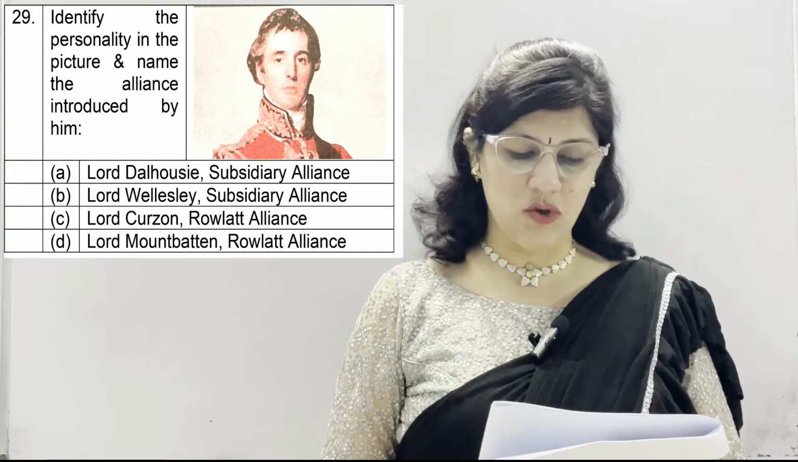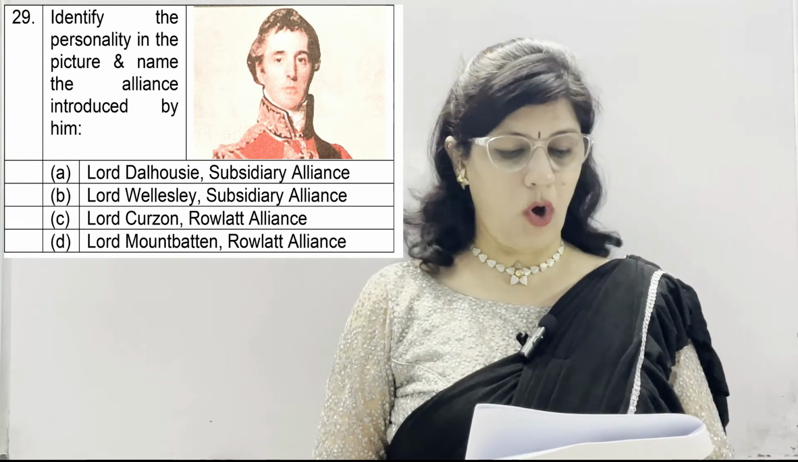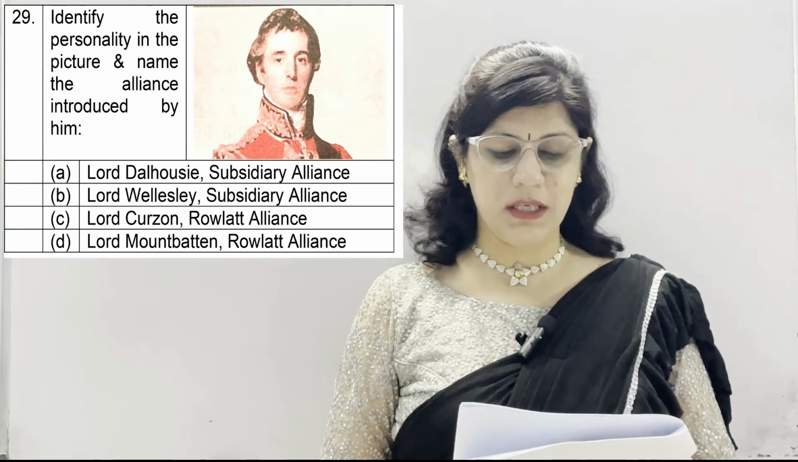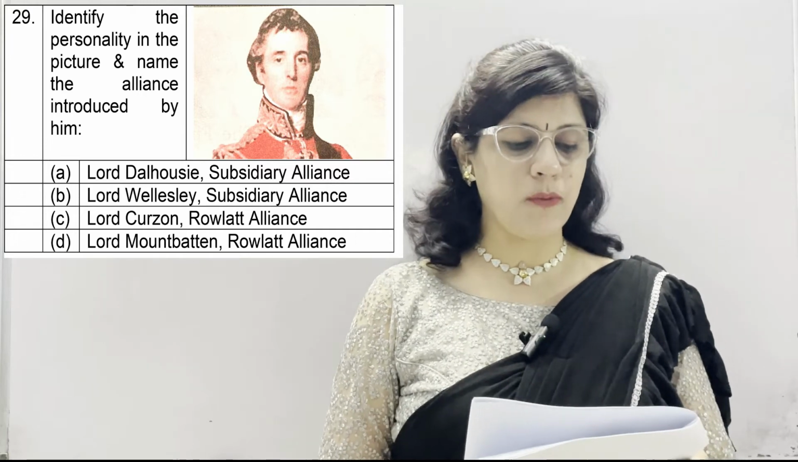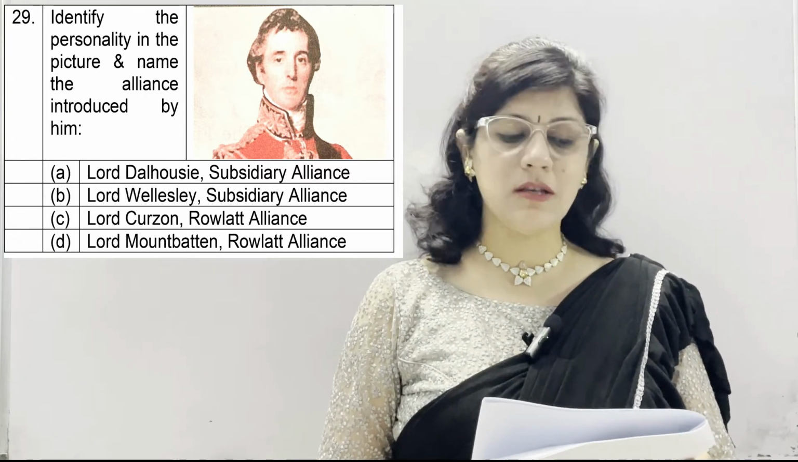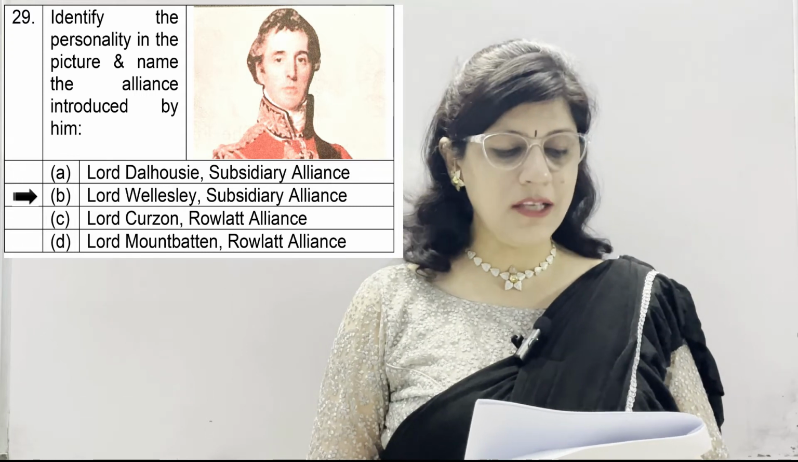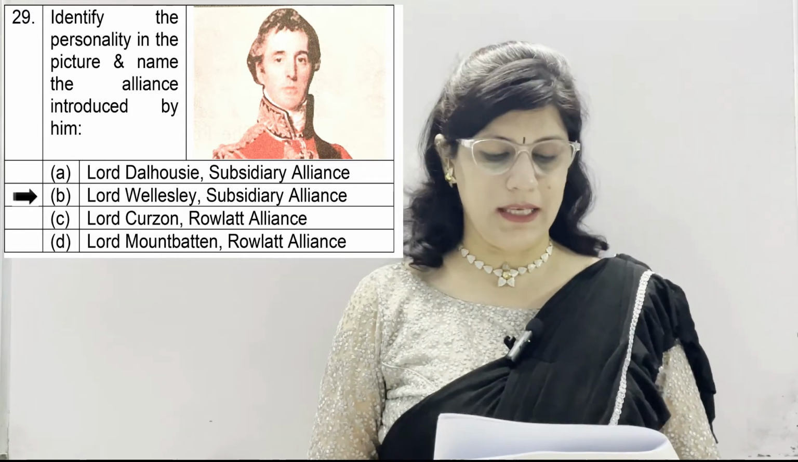Lord Wellesley, Subsidiary Alliance. C. Lord Curzon, Rollick Alliance. And D. Lord Mountbatten, Rollick Alliance. And the correct option is A: the personality is Lord Wellesley and the alliance introduced by him is Subsidiary Alliance.